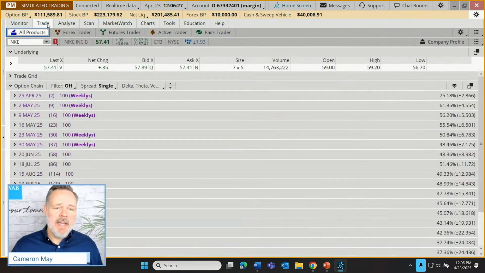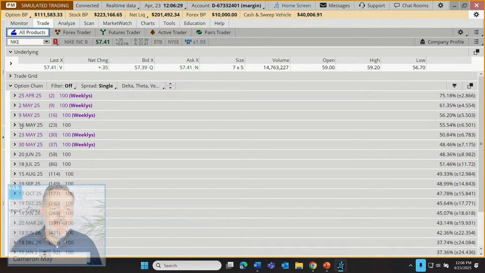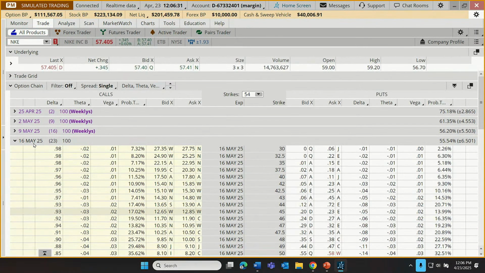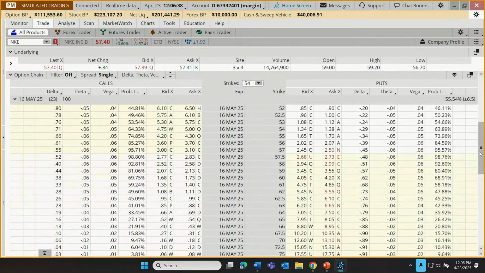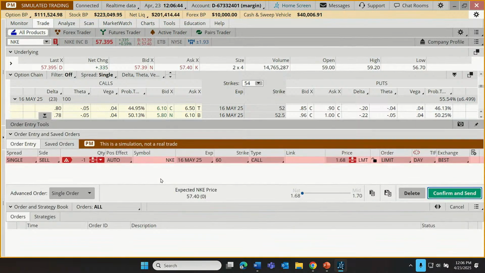So I'm going to go to the trade tab. Let's go out here to the 16th of May, since that was just the time frame that we were discussing. And let's stick here in the left column for a call trade. And let's see, our resistance was up there at 60. So what if we were to sell a call at that 60 level? So that benefits if it expires worthless. If the stock is below 60, that's the objective there.